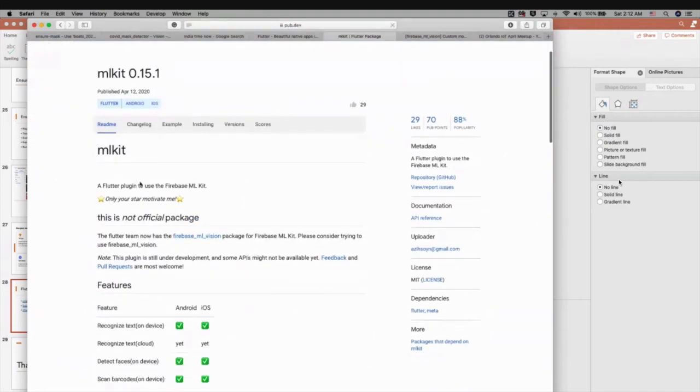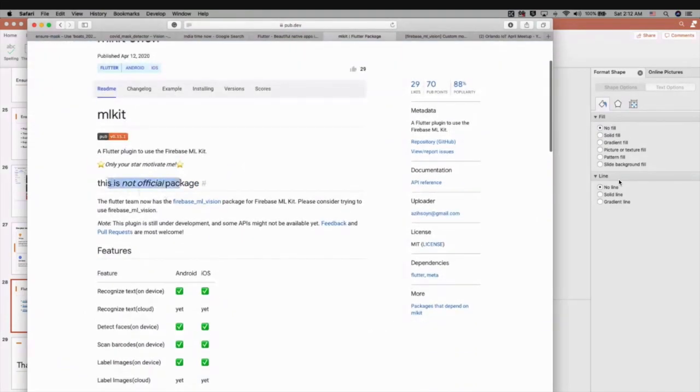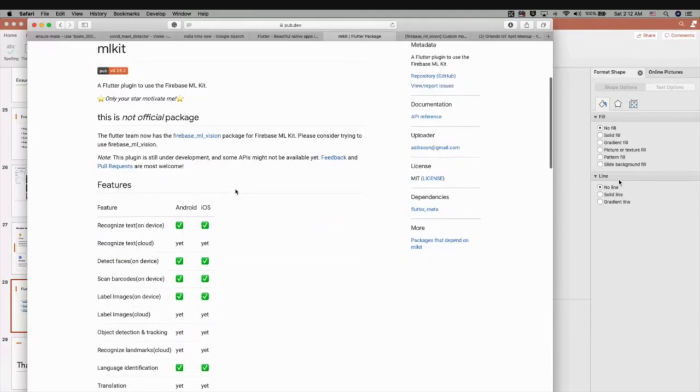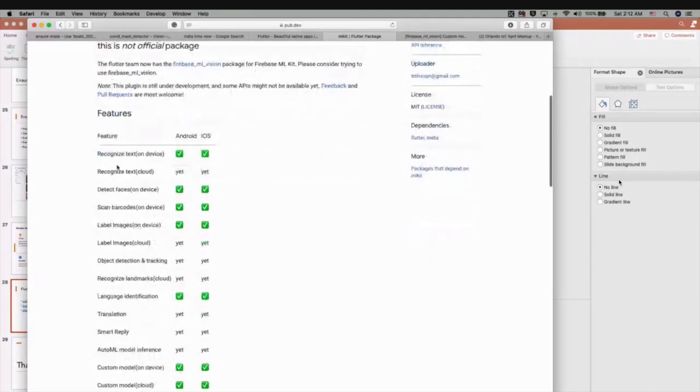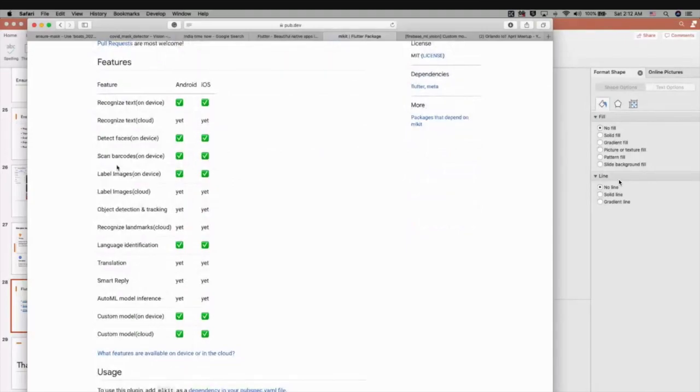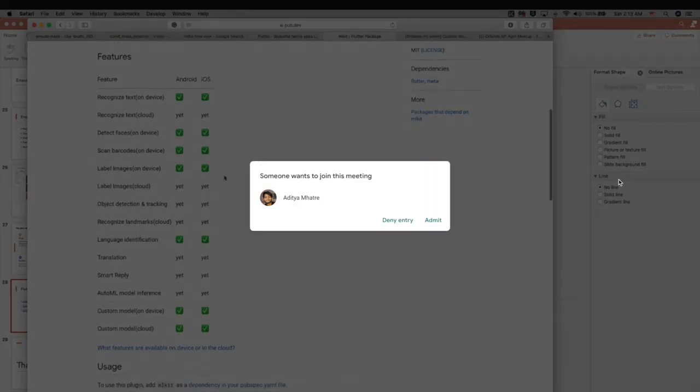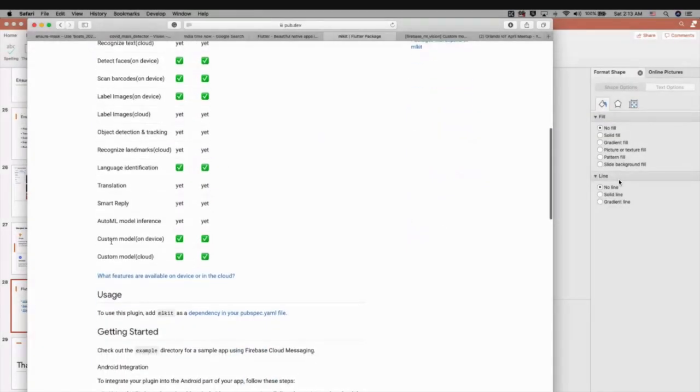But this one is not coming from the official source. It's not an official package, right? But what they did is nice work. They have integrated all the available features into this particular plugin, right? So they have text recognition. They mainly focused on the on-device APIs, and also they have custom model on-device and custom model cloud, where you can use TensorFlow Lite. But the AutoML model is not done yet, and smart reply and translation, they still need to do.